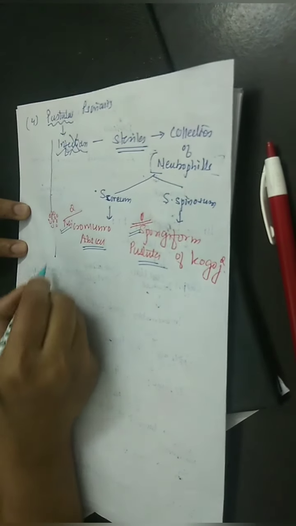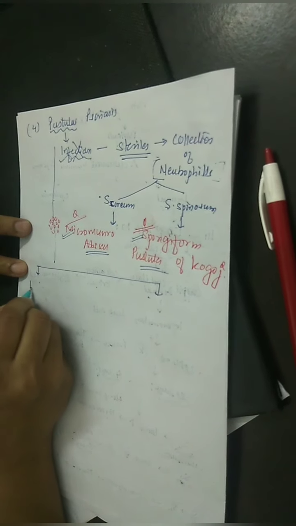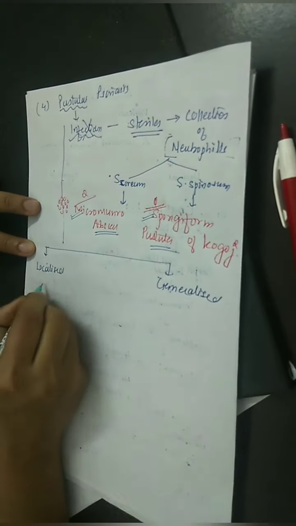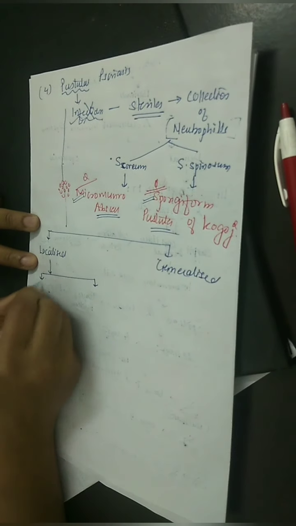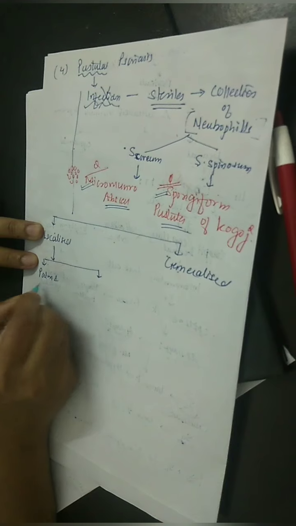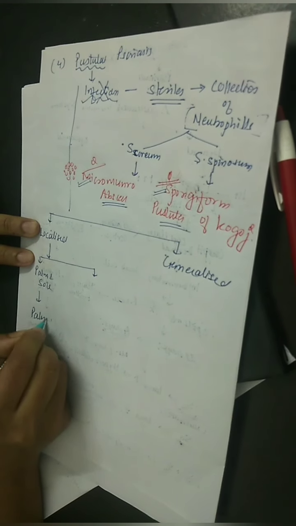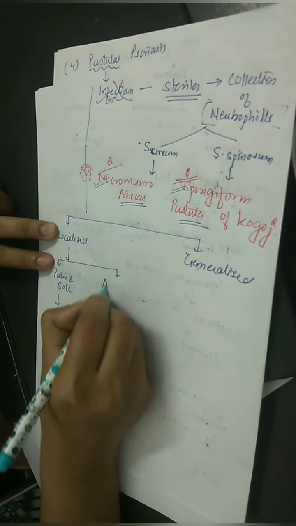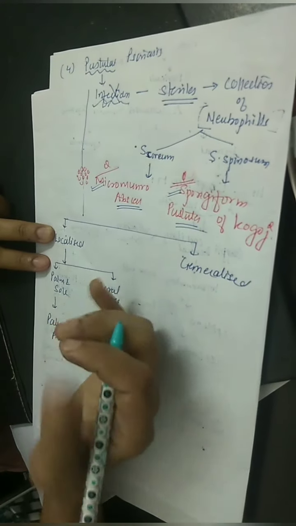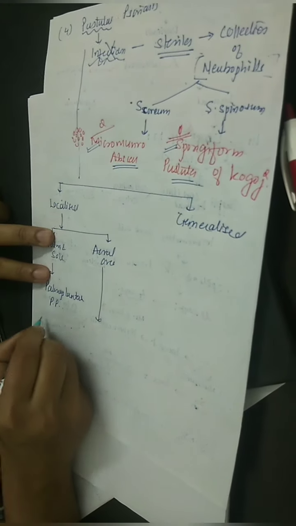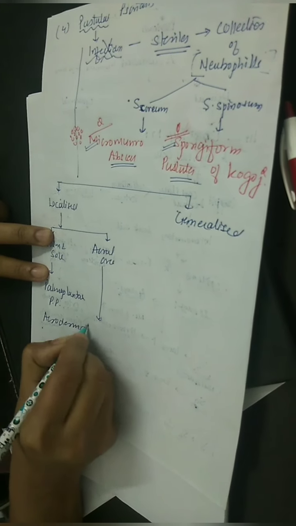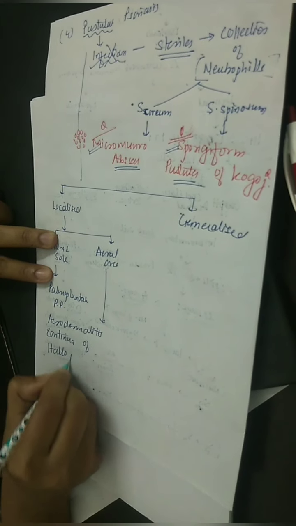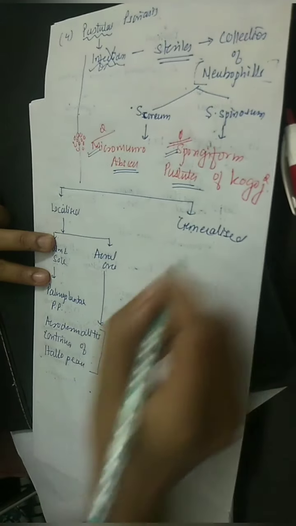Now clinically also you can divide pustular psoriasis into localized pustular psoriasis and generalized pustular psoriasis. In localized pustular psoriasis, if it is occurring in palm and sole, it is known as palmoplantar pustular psoriasis. Similarly, acral area, acral means tip of the fingers, it is known as acrodermatitis continua of Hallopeau. I know again a difficult name, but very typical of psoriasis.